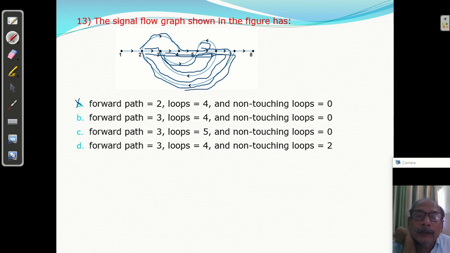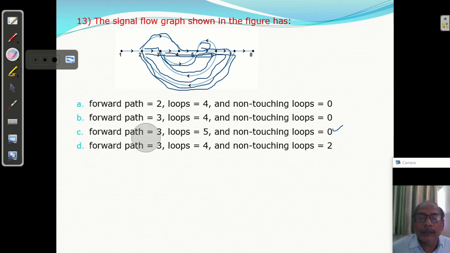I have 5 loops. So 3 forward paths, 5 loops. Non-touching: no non-touching. So this is 0. So C answer is correct. Question number 13, C answer is correct. If you want, again I am repeating it. Forward path.